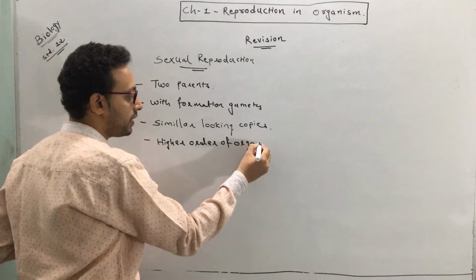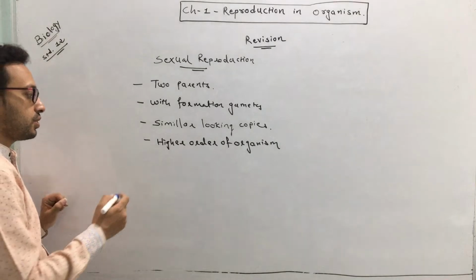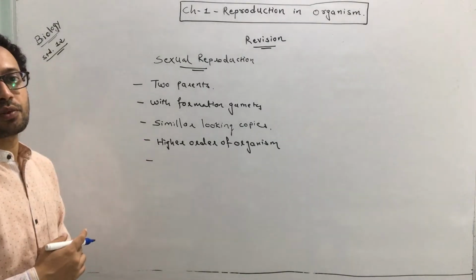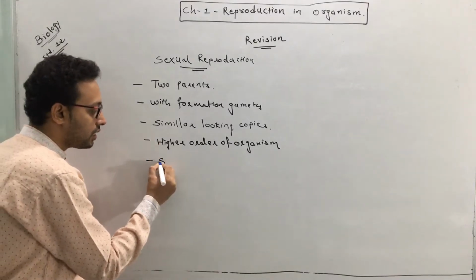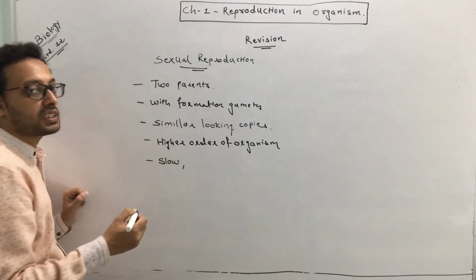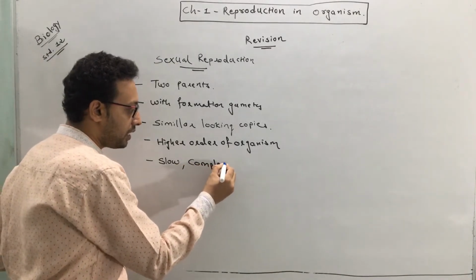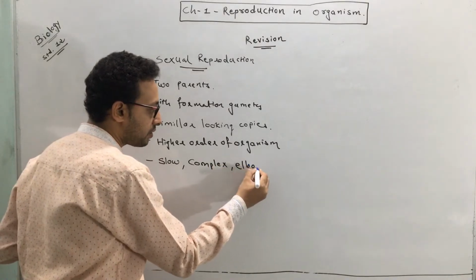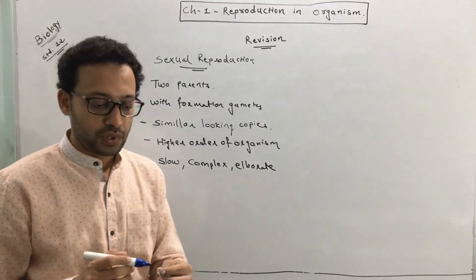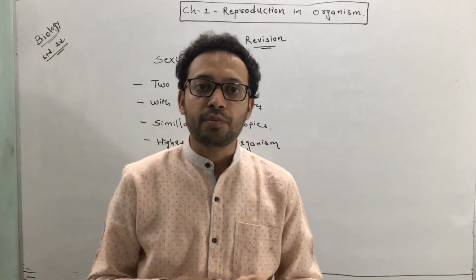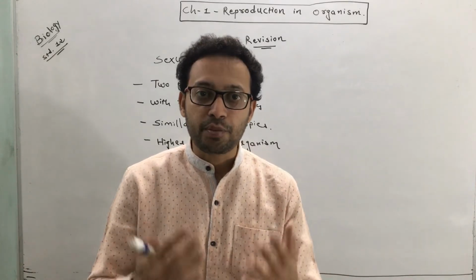These are the characteristics we have already discussed regarding the sexual mode of reproduction. Now if you compare sexual reproduction with asexual reproduction, sexual reproduction is a slow process. It is not as fast as asexual reproduction. It is a complex and elaborate process. Many living organisms reproduce sexually, like fungi, plants and animals.